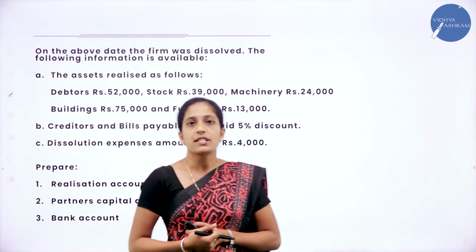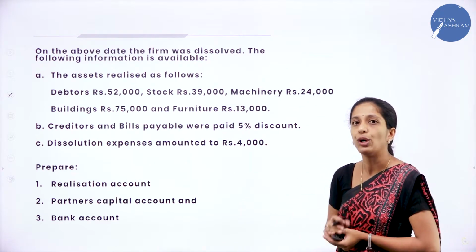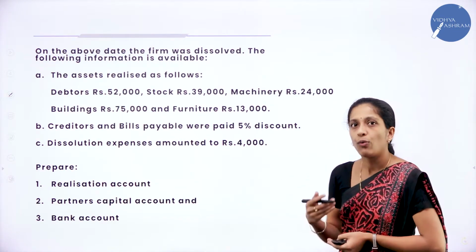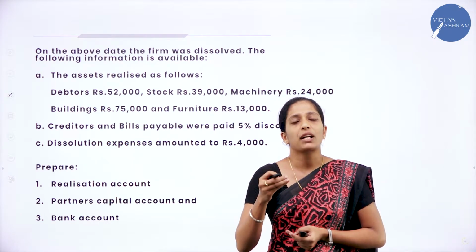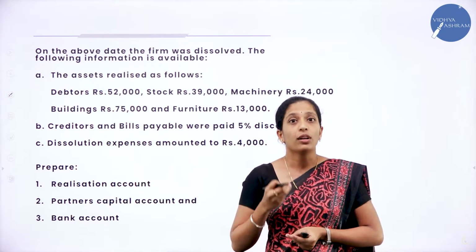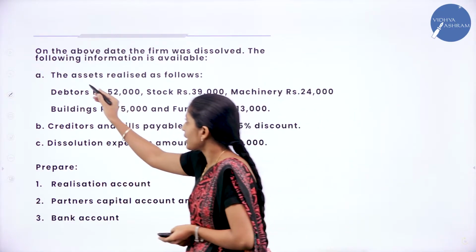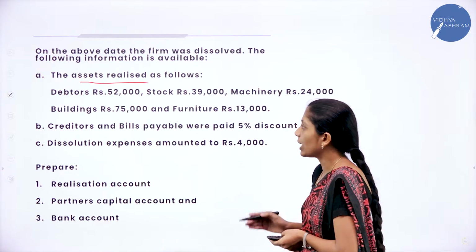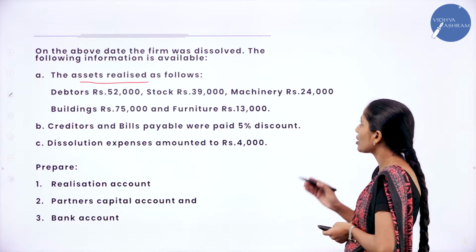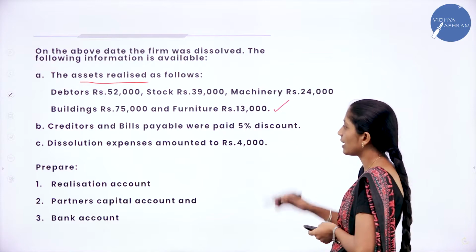Now coming to the adjustments, they have given that on the above date the firm was dissolved. In the sense, they have decided to close down the business. The following information is available. Let us see what the information is. My dear students, most of the time they will give the first adjustment, that is assets realized. It is nothing but the amount at which they have sold their assets. They have given the price at which they sold: debtors rupees 52,000, stock 39,000, machinery 24,000, building 75,000, furniture 13,000.